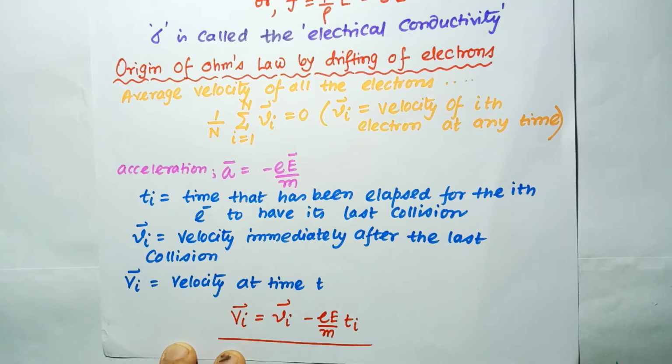Now if we take the average of both sides, this small Vi average is 0, because just after the collision the direction of the electron velocity is completely random.